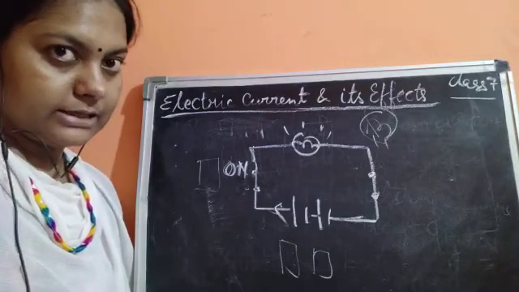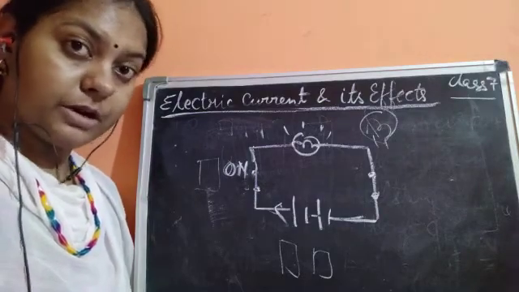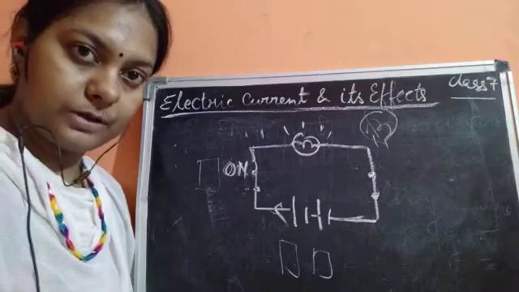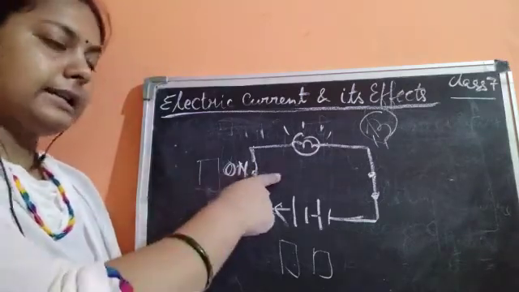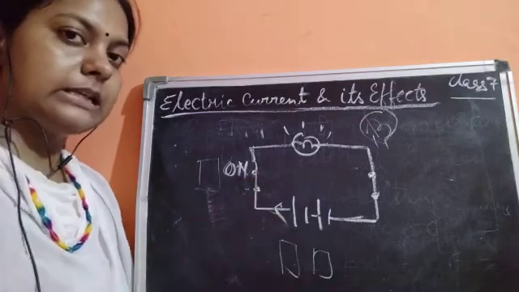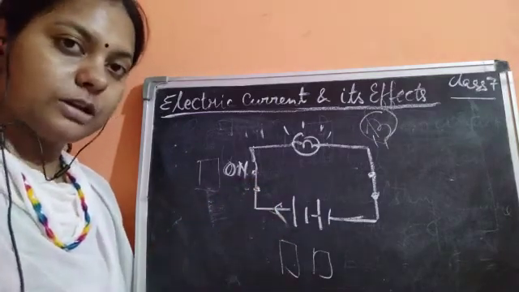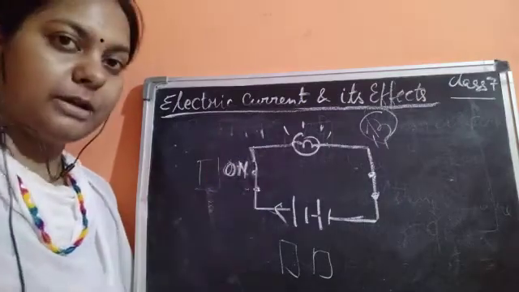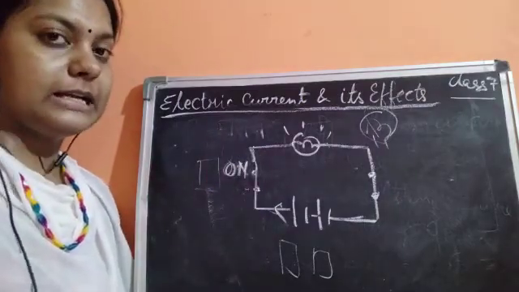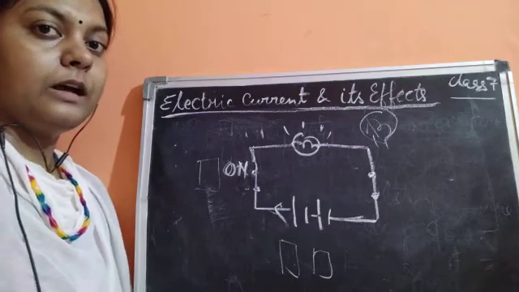I have just now discussed when you will call a circuit a closed circuit and when you will call it an open circuit. When the current is flowing, as in this case, it is a closed circuit. When the key would have been opened and the bulb would not have glowed, it is an open circuit.